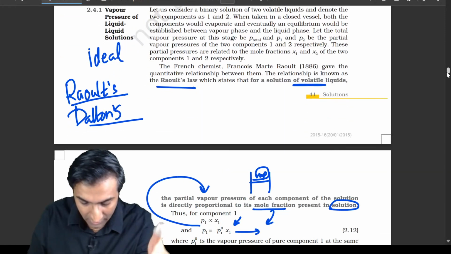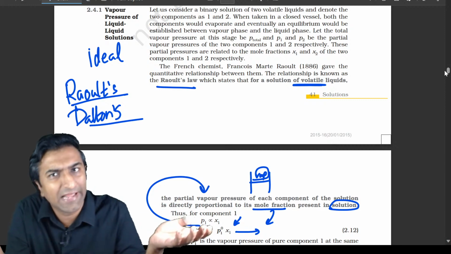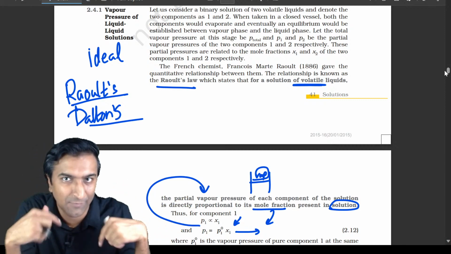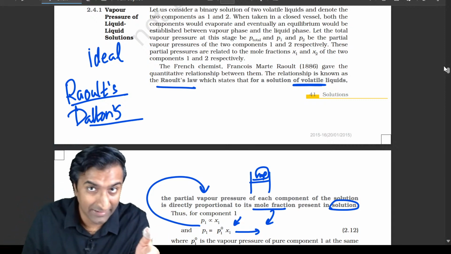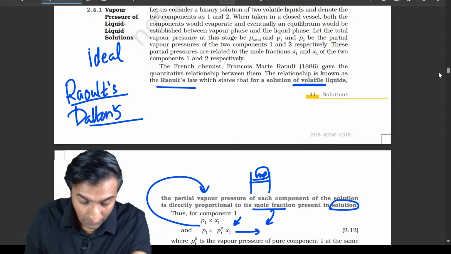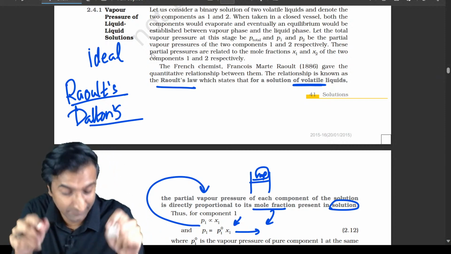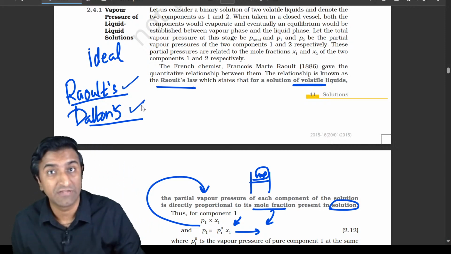Now, this is the most concept heavy part from now on. The ideal solution of two volatile liquids. Liquids हमेशा volatile ही होते हैं. Non-volatile होता है solid जब आप mix करते हो. We'll talk about that in the next part of this thing itself in about couple of minutes. That is colligative properties that a few of your friends are pointing out. Now, this idea of ideal solutions is two liquids that are volatile. Okay, and they follow Raoult's law and Dalton's law of partial pressures.